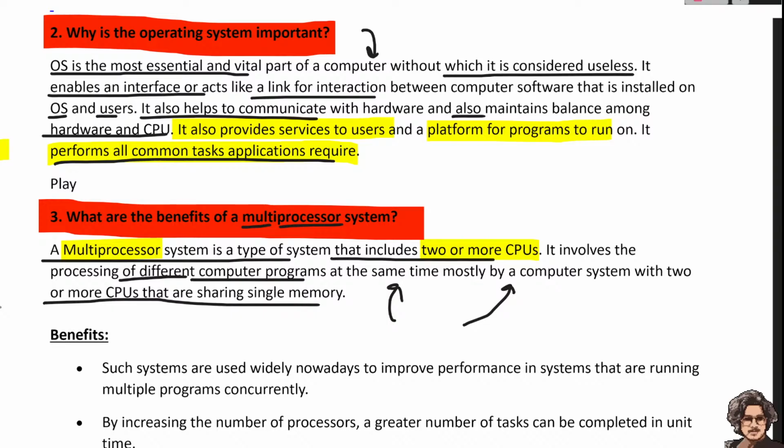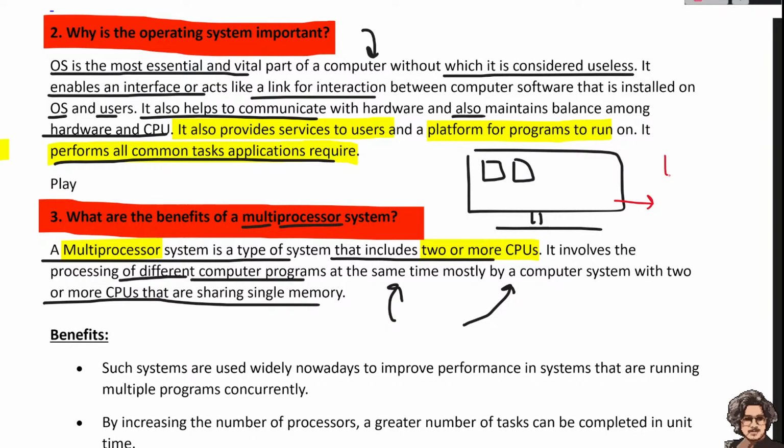This is our computer and these are two applications running at the same time. In that computer system there are two CPUs. This is a multiprocessor system.